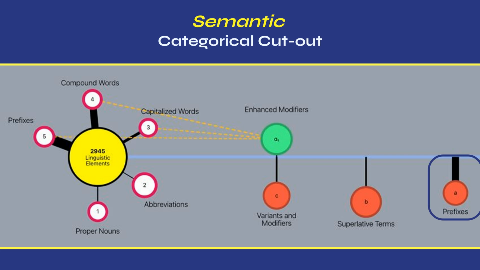The left cluster A, prefixes, constituted of the tokens altern, os, counter, subst. The left cluster B, superlative terms, comprising the tokens superflu, superhuman, superpower, superior, supers. The left cluster C, variants and modifiers, constituted of the tokens mini, daub, dual, extra, triple, sub.